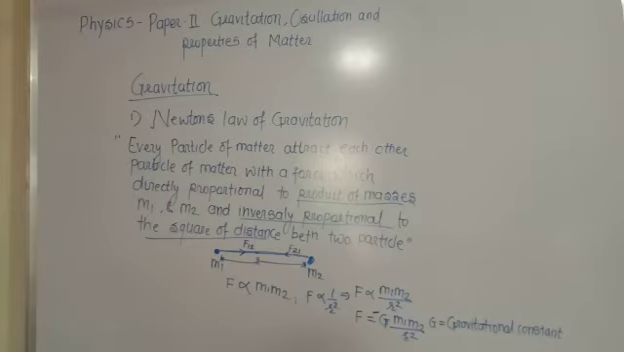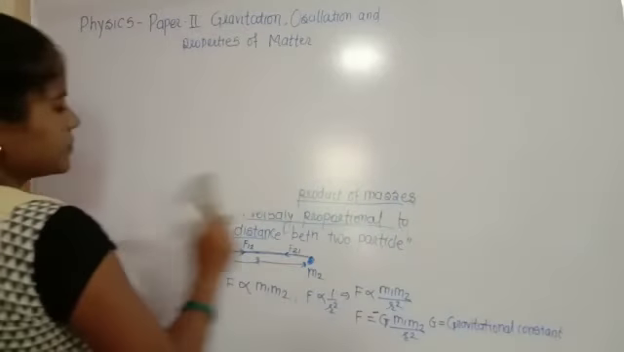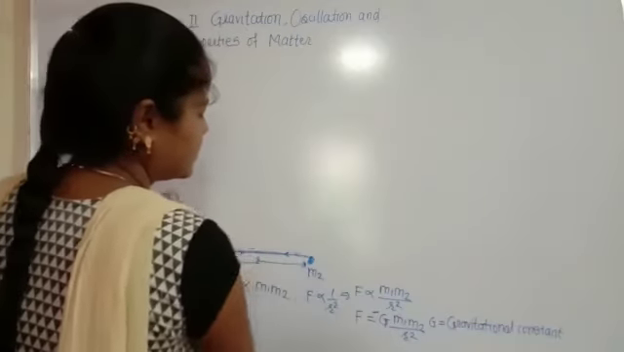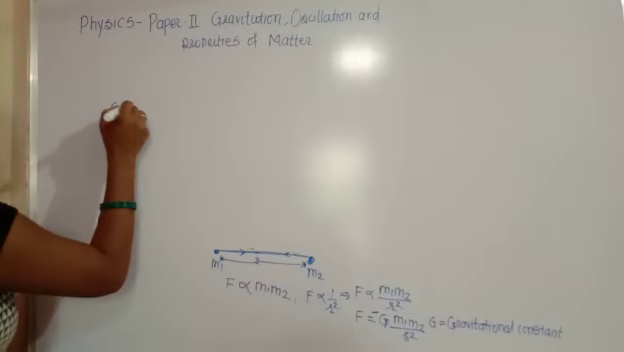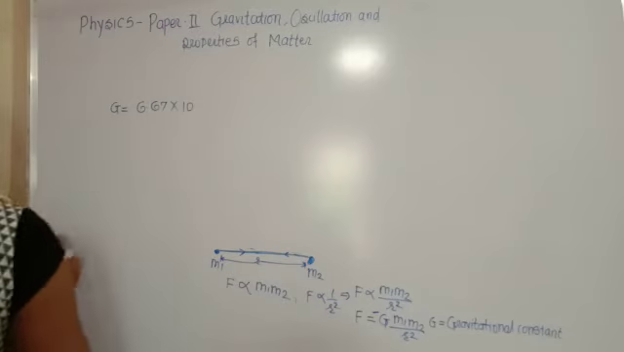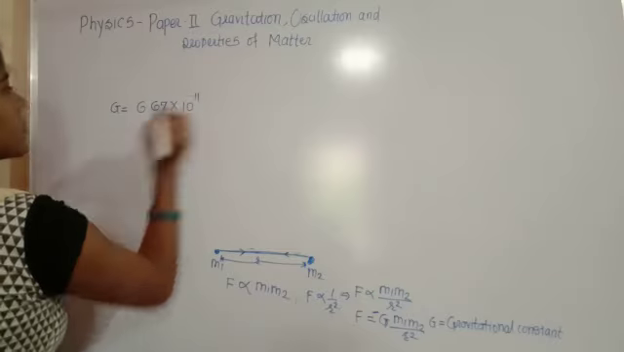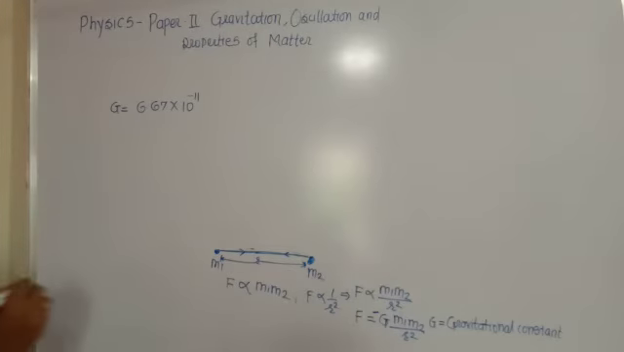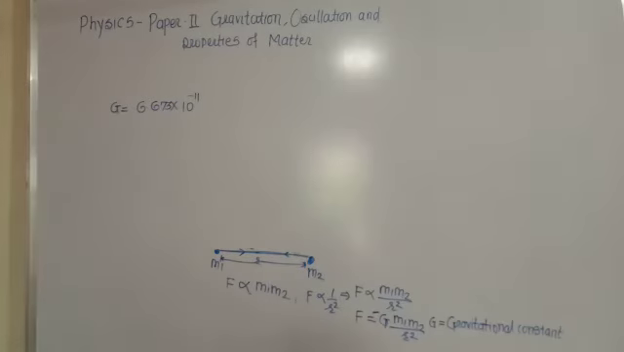So the value of this G is a universal constant, and this value is fixed. The value of capital G is 6.67 into 10 to the power minus 11. We take 6.673 into 10 to the power minus 11.